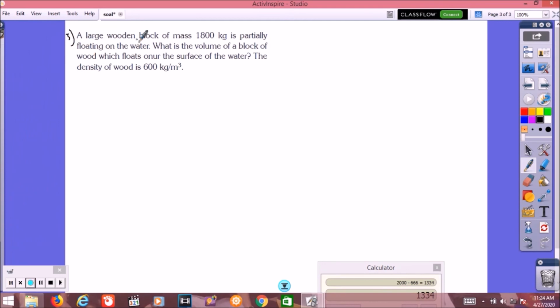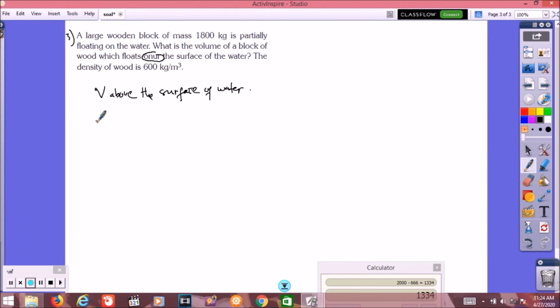Number 5. A large wooden block of mass 1800 kg is partially floating on the water. What is the volume of the block of wood which floats? We don't know what this means, but I understand it. We're looking for the volume above the surface of the water.